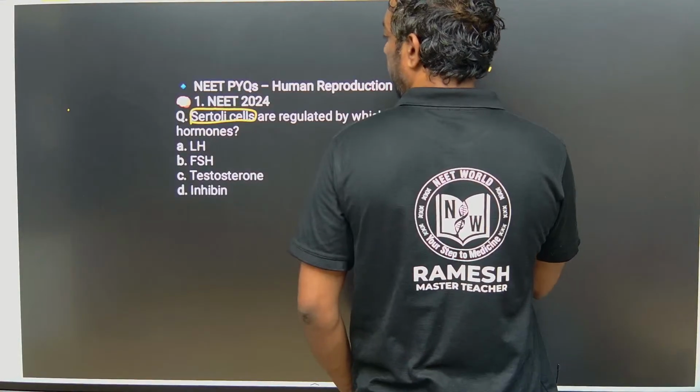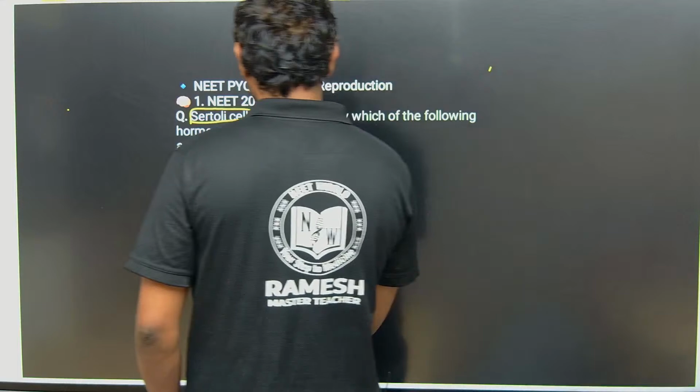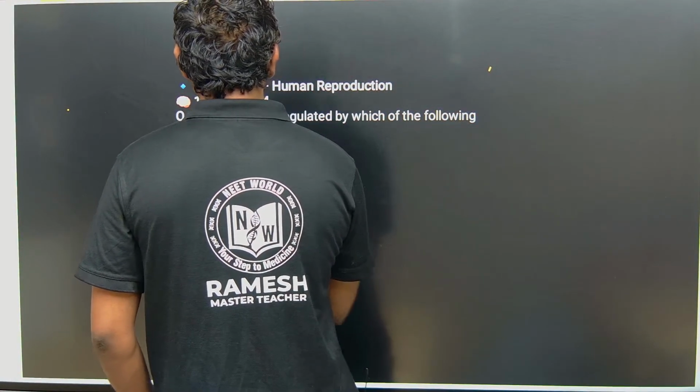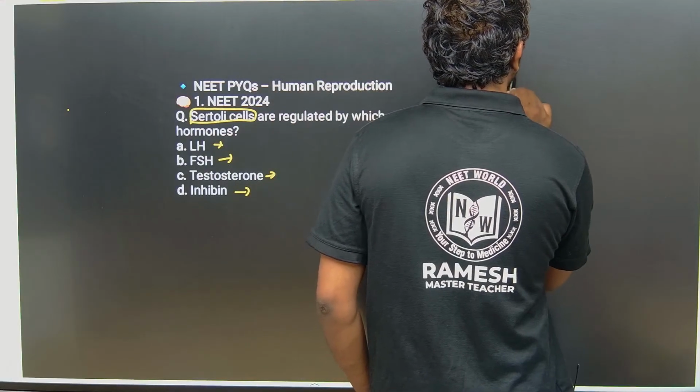Follicle stimulating hormone, luteinizing hormone, testosterone and inhibin are the hormones involved.